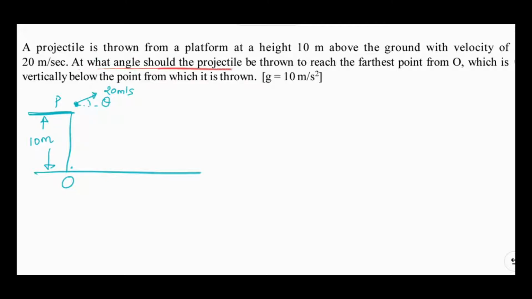So let us first try to draw the diagram for this question. There is a platform here which is at a height of 10 meter above the ground, and there is a point O here. Vertically above the point O, a projectile is thrown. The speed of projection is given in the question, it's 20 meter per second, but the angle of projection is unknown. Let's assume it is theta. In the question, the angle of projection is asked. At what angle should the projectile be thrown? And the condition is that it should reach the farthest point from O.